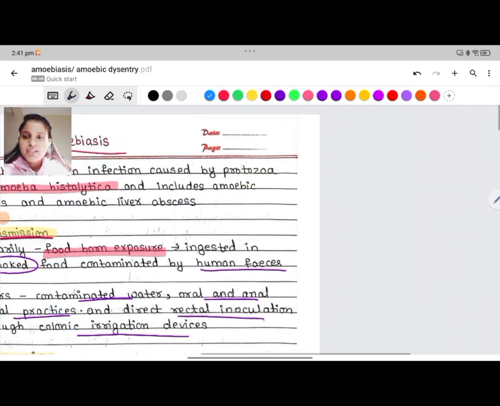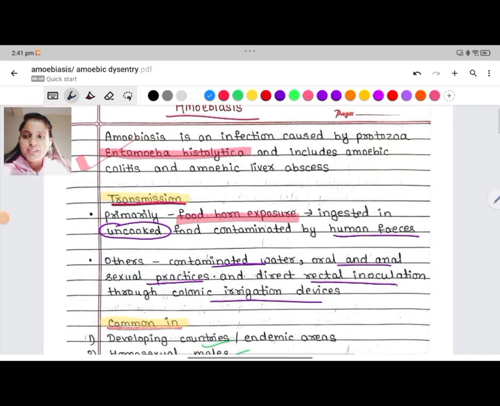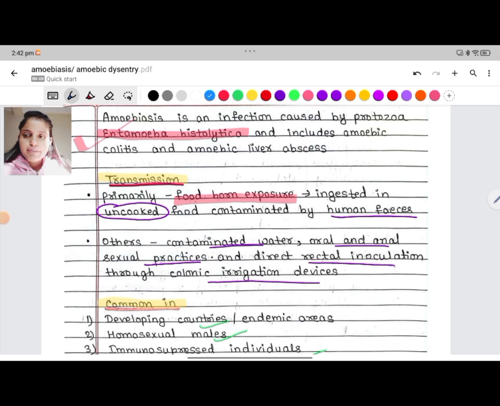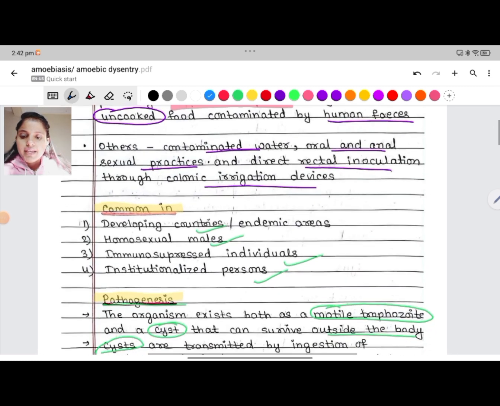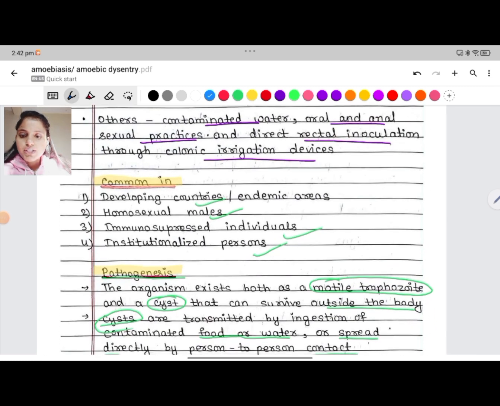So in amoebic dysentery, the definition is the infection caused by the protozoa Entamoeba histolytica, which includes amoebic colitis and amoebic liver abscess. For the transmission, it primarily transmits through the fecal-oral route by food contaminated by human feces. It is common in developing countries, homosexual males, immunosuppressed individuals, and institutionalized persons.